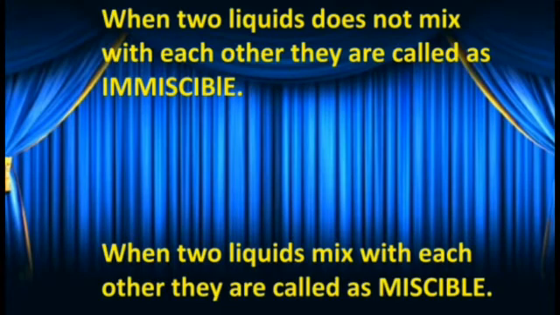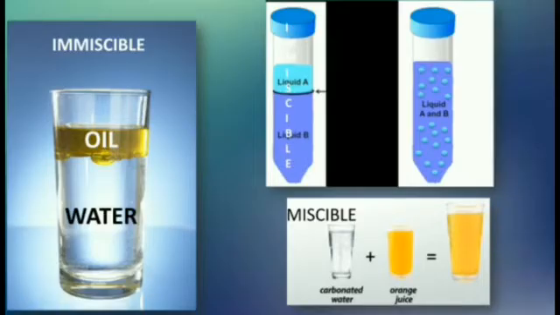Finally, we conclude that solids dissolve in liquids and liquids are also miscible in liquids. When two liquids do not mix with each other, they are said to be immiscible, like oil in water.